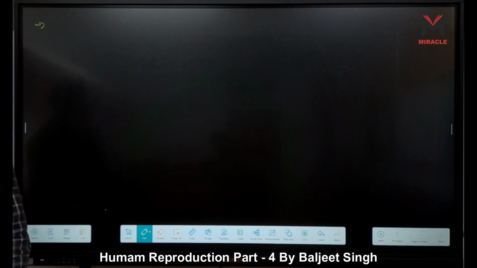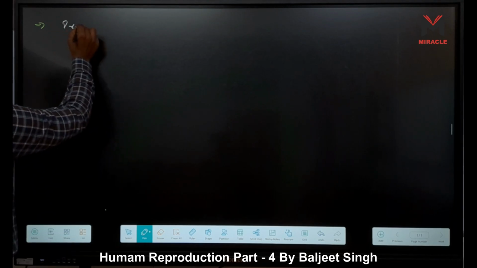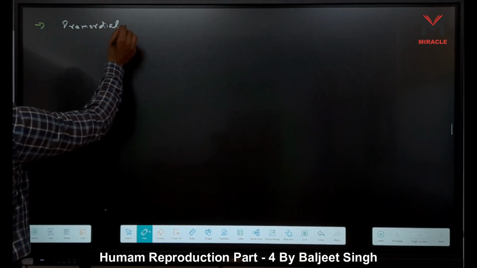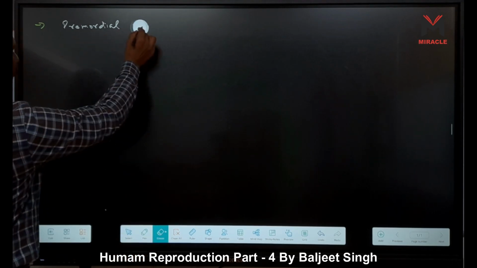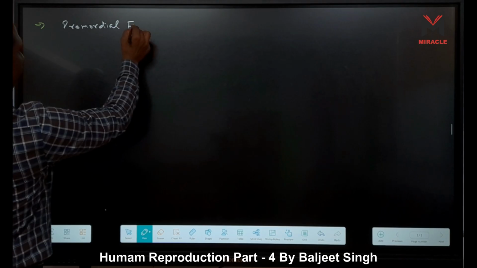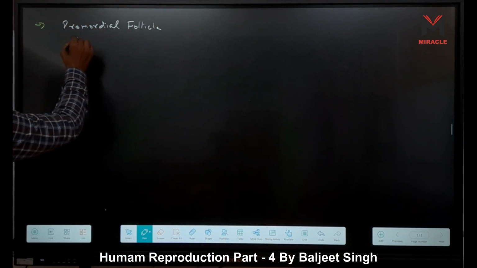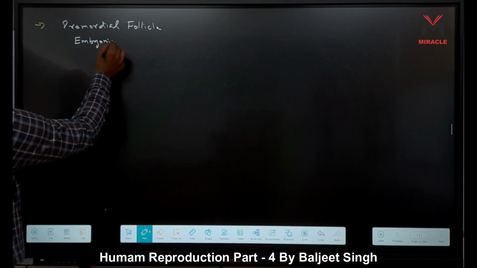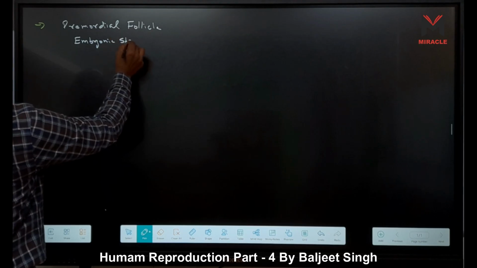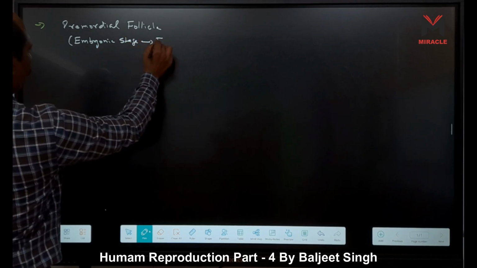First, the primordial follicles. Primordial follicles are formed at the embryonic stage, and they persist up to puberty.